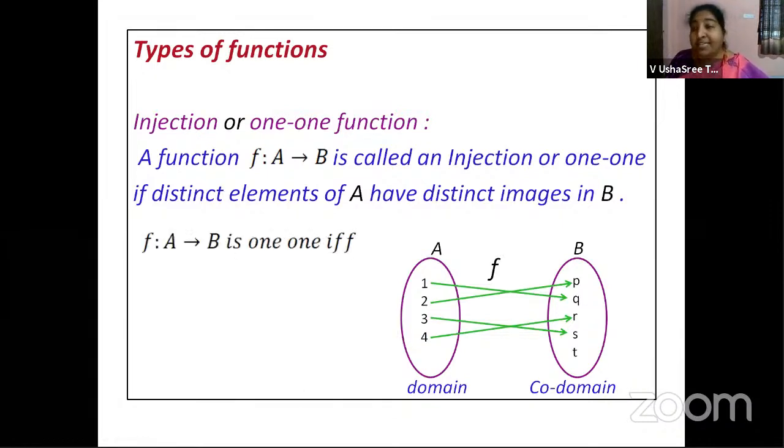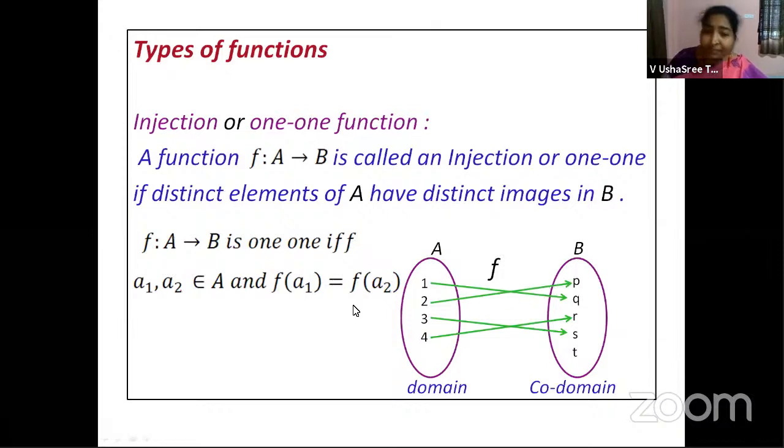So here is a condition for how to check. If f maps A to B is one-one, then suppose you are taking two elements a1 and a2 from set A at random, and if f(a1) and f(a2) are equal, what are f(a1) and f(a2)? f(a1) is nothing but the image of a1. This is the image of a2. If two images are equal, automatically the elements also should be equal.